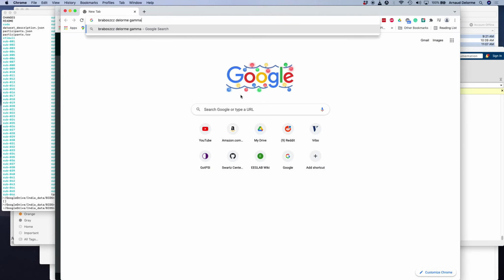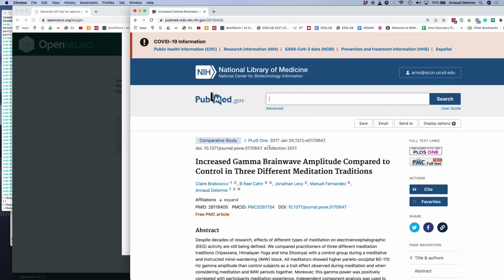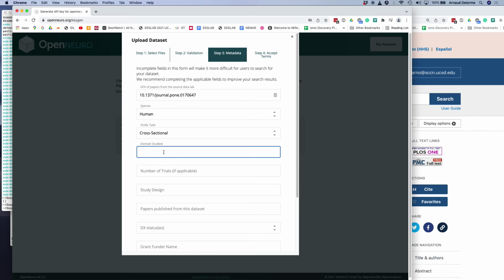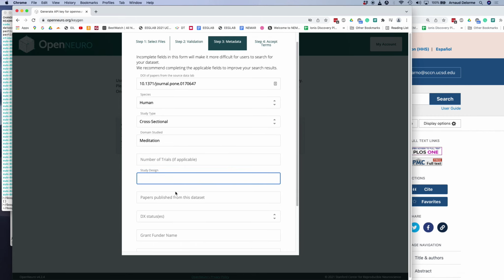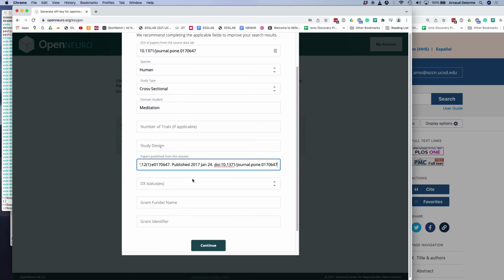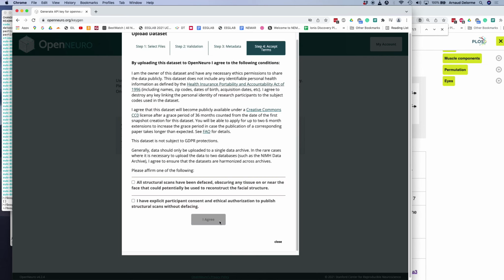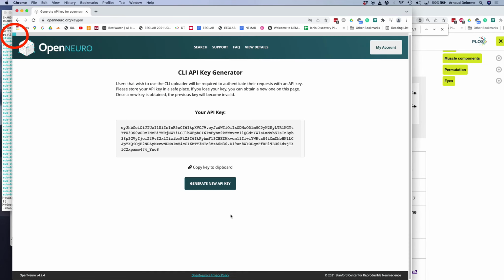Then the next step for uploading is to enter some information. So the DOI of the paper, which I found online, the type of data. I also need to copy the paper information, which I found in PubMed, the type of subjects, and the grant. Here I enter block design for the type of data, and I press upload. And now we see it's uploading the data.